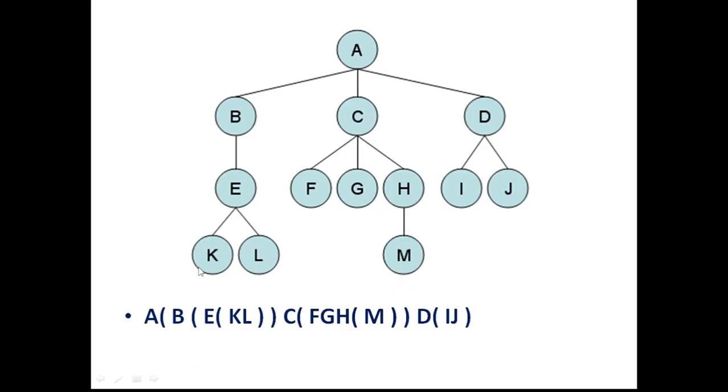So the recursive algorithm will not go further, it will return to the previous function call, which means it will come to E, and then it will put the closing bracket for E, then it will move on to B and put the closing bracket for B, then it will go to the next child of A, C. So in this way, the program that you may implement based on this algorithm will recursively call the algorithm itself for each and every node, and the base case in this algorithm is reaching the leaf node, and the general case is reaching different nodes of this particular tree.